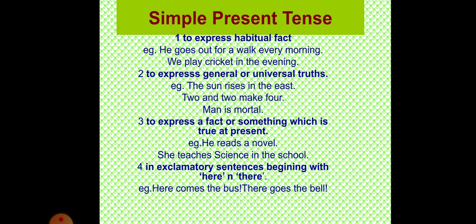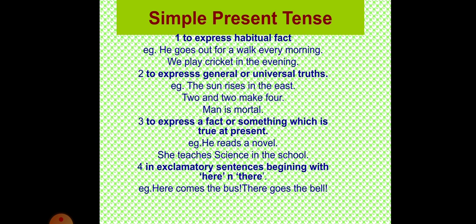The sun rises in the east, 2 and 2 make 4, man is mortal. Third rule is to express fact or something which is true at present. He reads a novel, she teaches science in the school. The activity which is going on at present you can express in simple present tense also. Then you can also use simple present tense for exclamatory sentences, that is sudden feeling of joy, sorrow, etc. You can say here comes the bus.